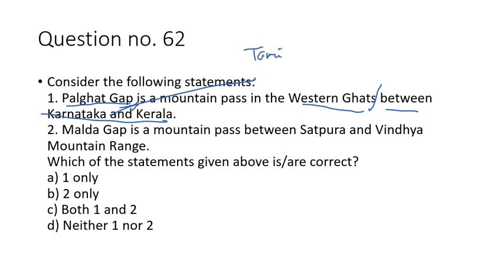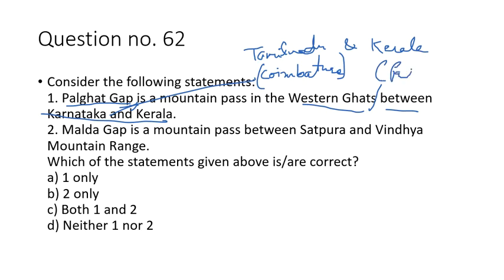Palghat Gap is between Tamil Nadu and Kerala, more particularly Coimbatore in Tamil Nadu, and Palghat in the case of Kerala. So this is the pass between Tamil Nadu and Kerala, not Karnataka and Kerala.